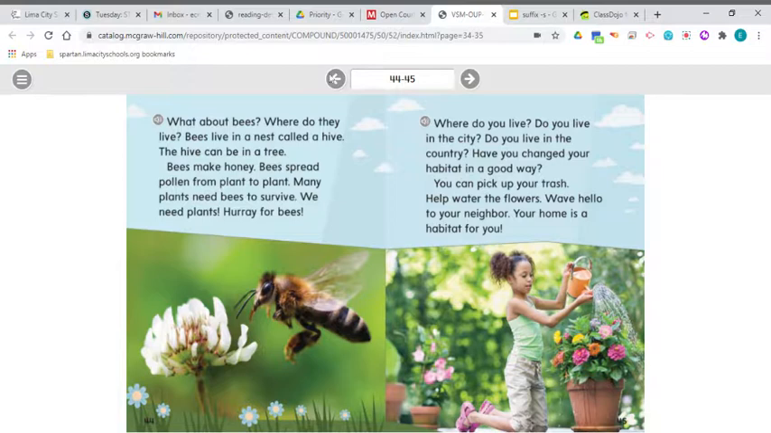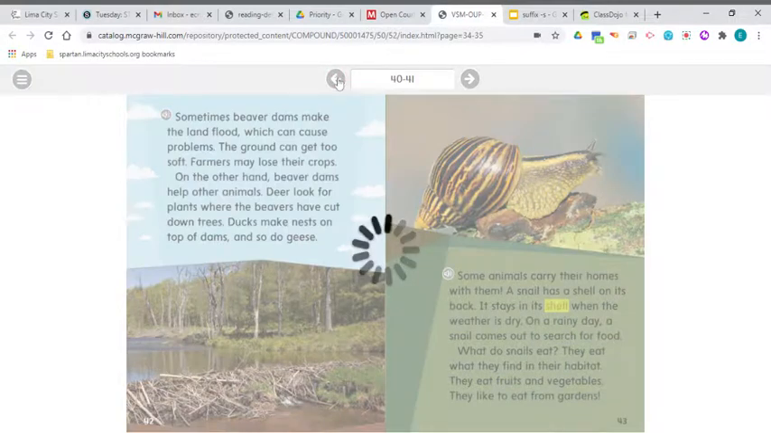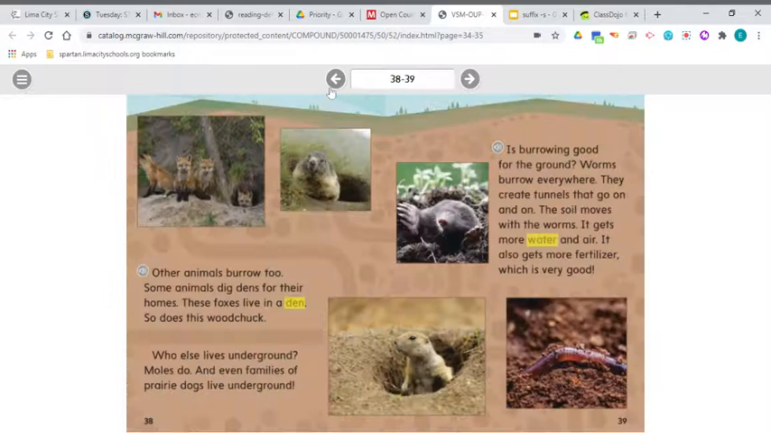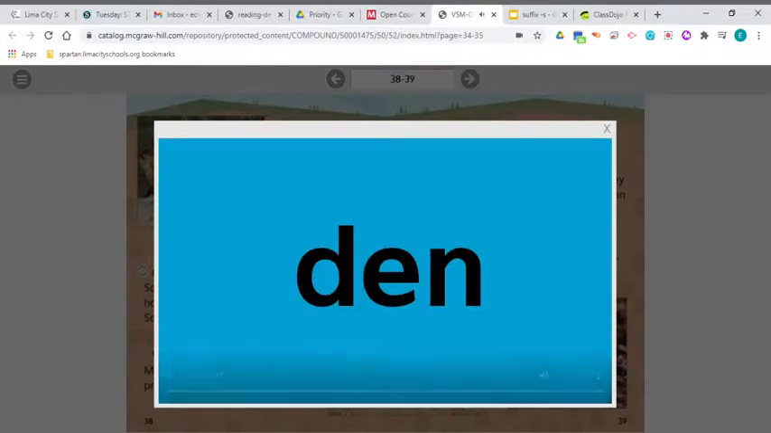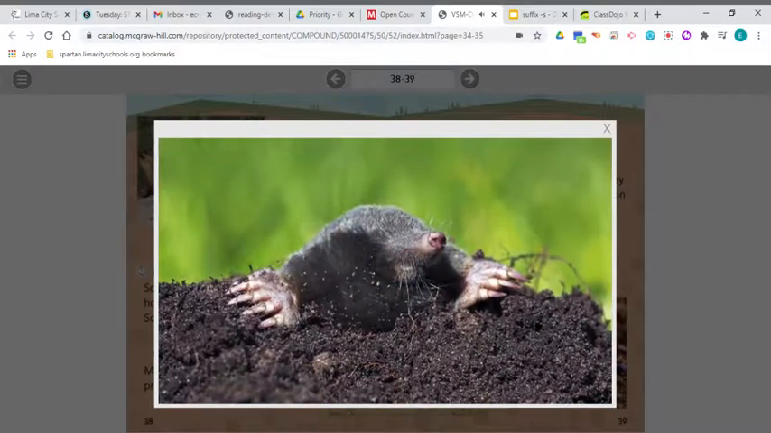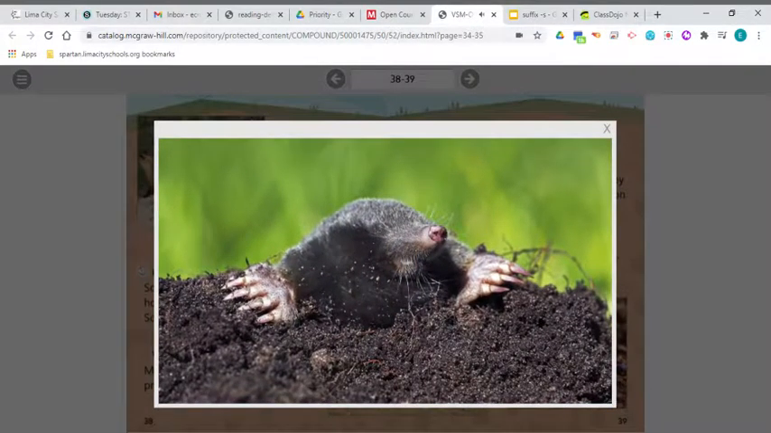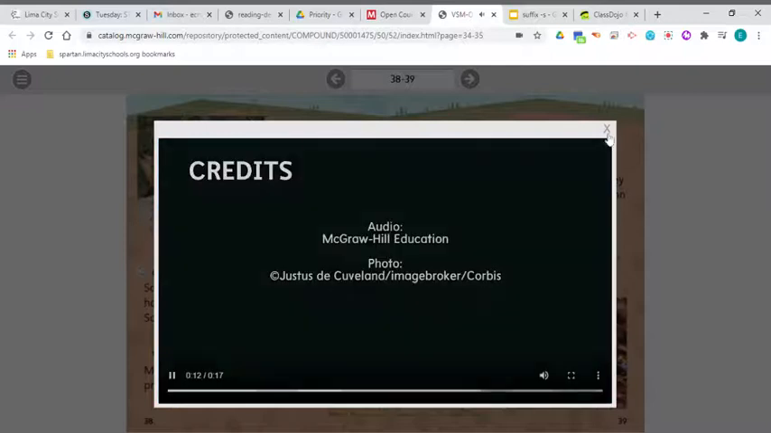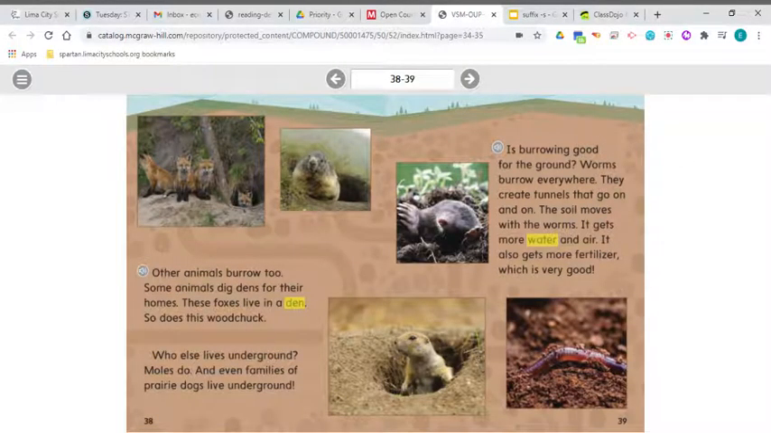All right, we have a few more vocabulary words. And the first one is den. These foxes live in a den. Den: a hole in the ground where some wild animals rest or sleep. The mole lives in a den underground. All right, so a den is a hole in the ground where some animals rest or sleep. And this page definitely talks about all these animals that live in dens, like foxes and woodchucks, groundhogs, moles, and even prairie dogs.